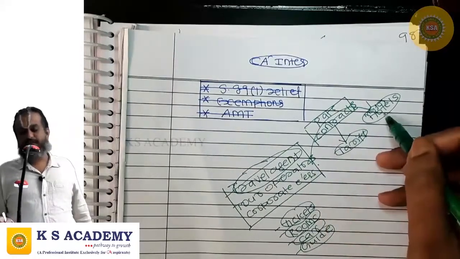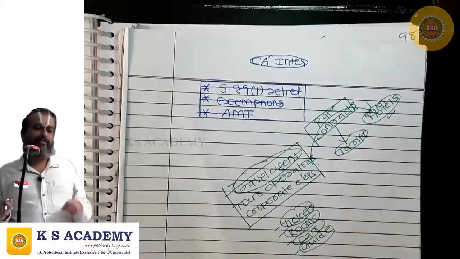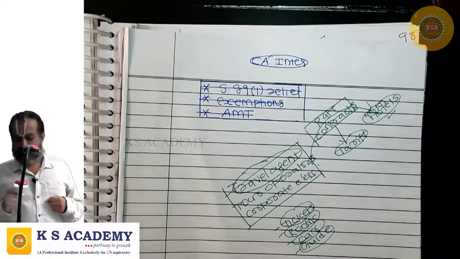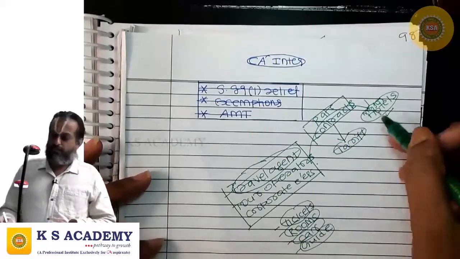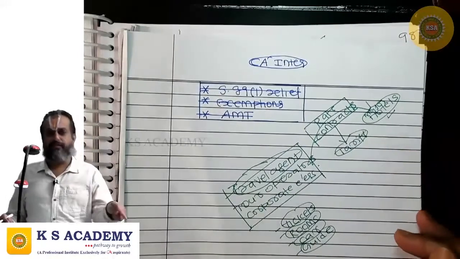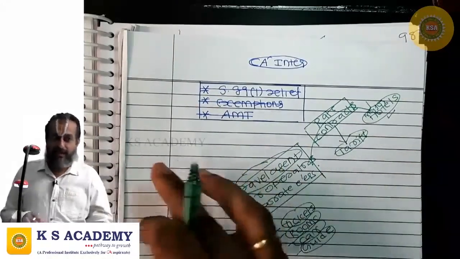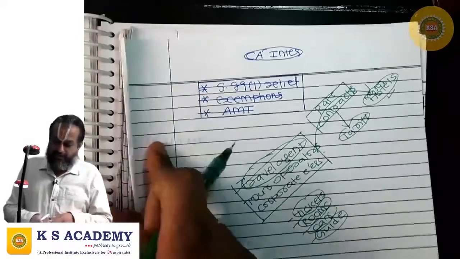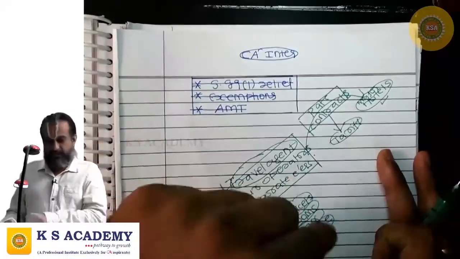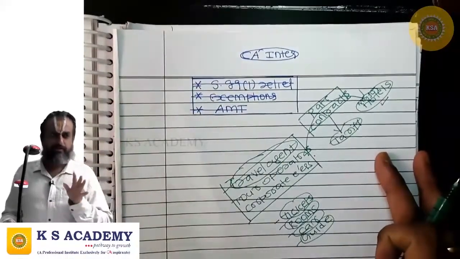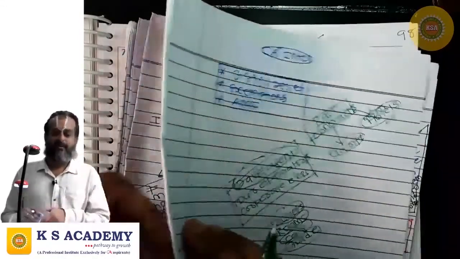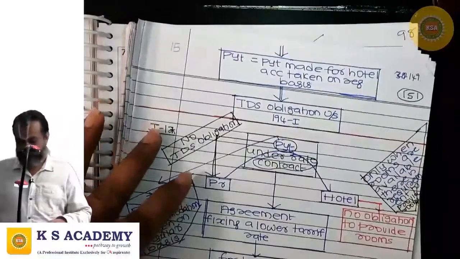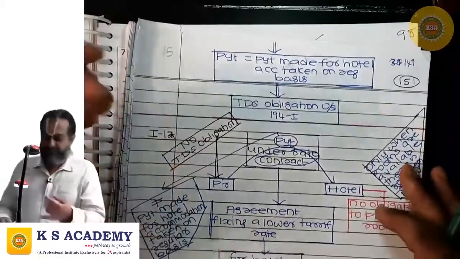We enter into an agreement with the major hotels, and it is only in respect of the rate. Hotels don't have an obligation to provide rooms, which was the case in the earlier case studies. Here, no obligation to provide rooms. If rooms are available, they will provide at this rate. The understanding is only in respect of the tariff. This is called a rate contract.